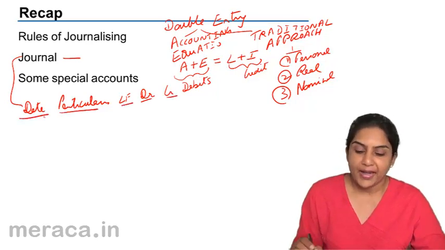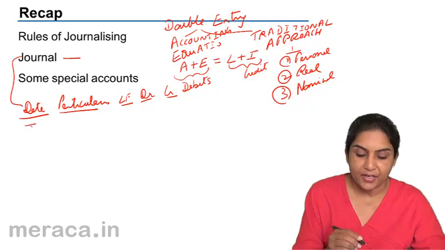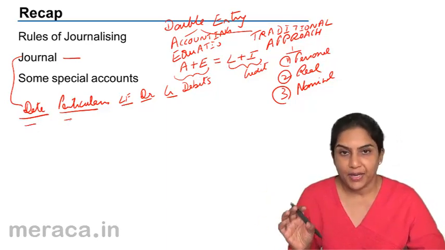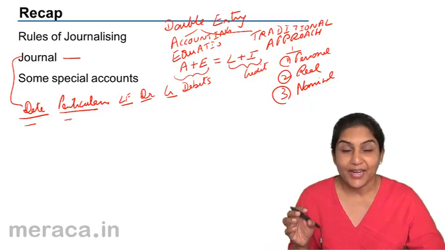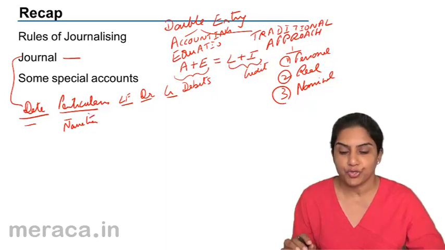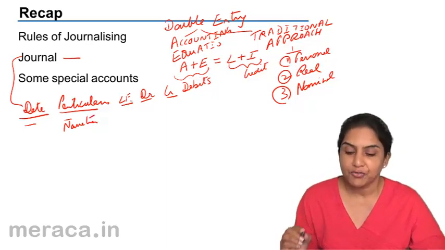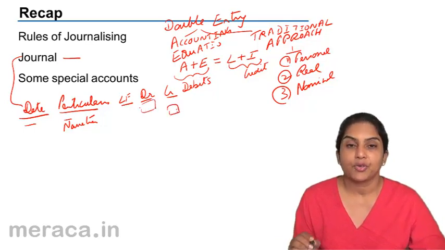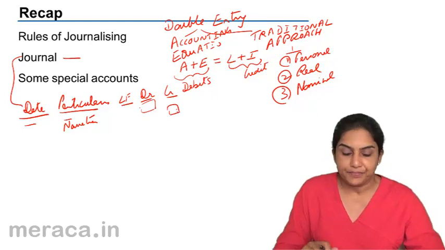Yes or no? And in the particulars, after the date of the transaction, the account to be debited, the account to be credited, and a short narration. That is a brief description of the transaction. A ledger folio column, debit, the amount to be debited, the amount to be credited.